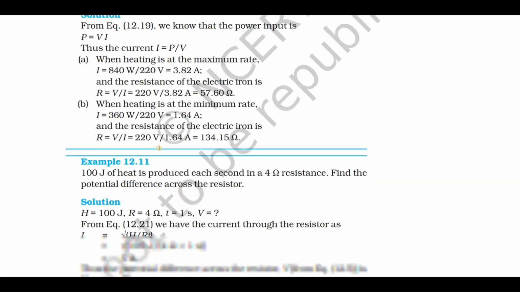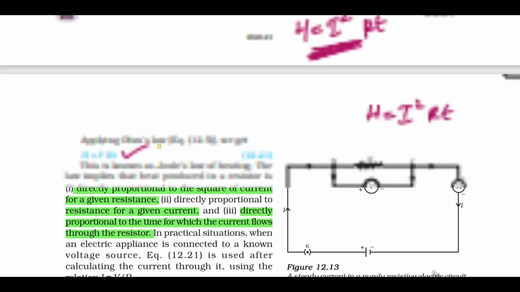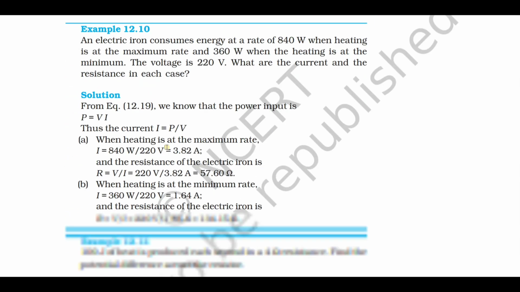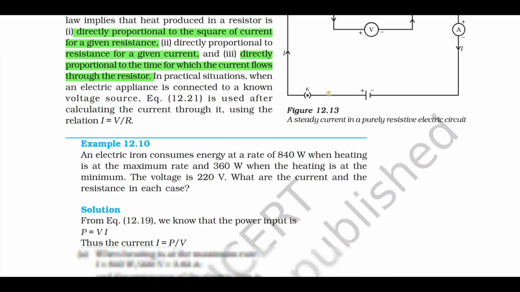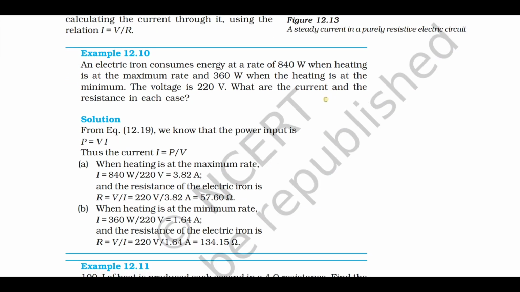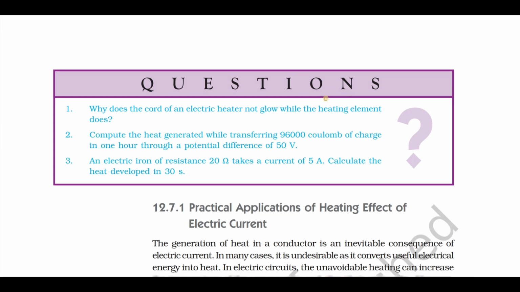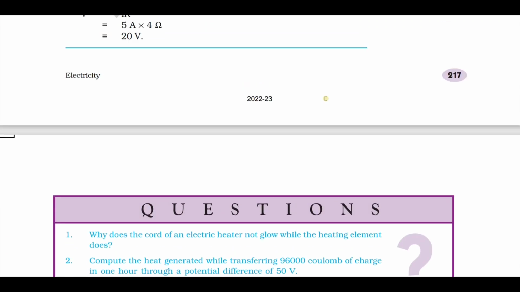So it will be from the textbook itself. The heat produced in a conductor is directly proportional to what? Square of the current, resistance of the conductor, and also time for which the current flows. This is called as what? Joule's law of heating.